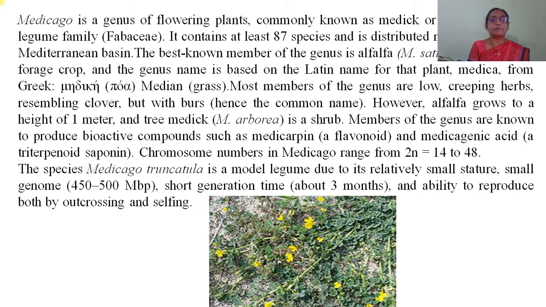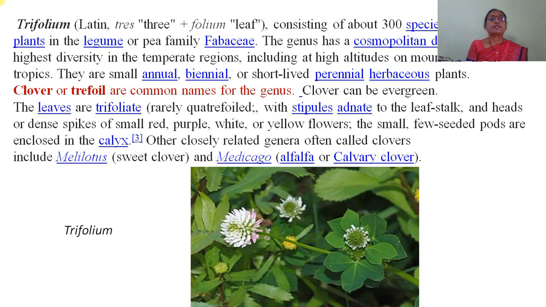The species Medicago truncatula is a model legume due to its relatively small stature, small genome, that is 450 to 500 base pairs, short generation time of about 3 months, and ability to reproduce both by outcrossing and selfing.